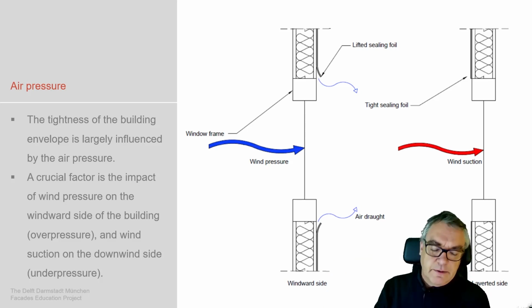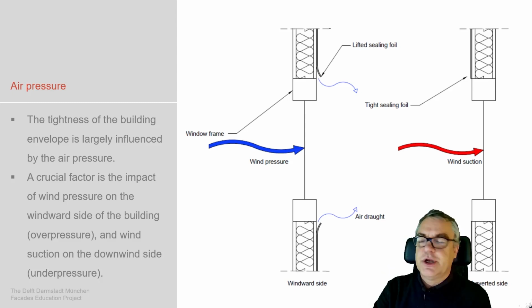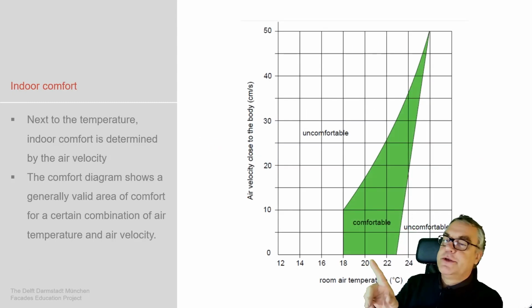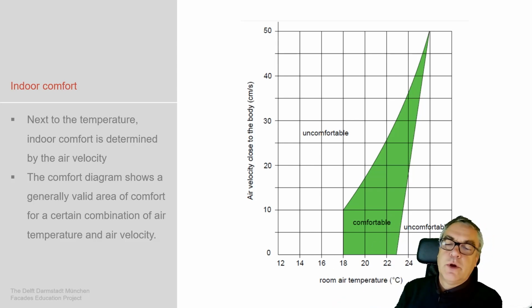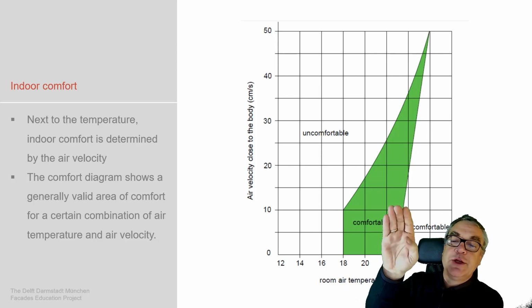And then by that we create this draft in the building, but also the energy losses of conditioned air in the building. The draft in the building is something which is important as well. We have to deal with this one, temperature in here, then velocity, so speed close to the body of the air.